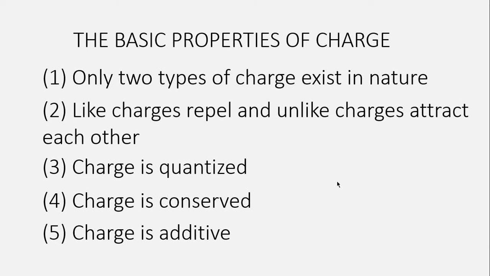The third property is charge is quantized. What is the meaning of charge is quantized? It means that charge exists in fixed quantities. That means if there is a body which has a certain amount of charge, say Q, then this Q may be equal to the charge carried by a single electron, or may be equal to the charge carried by two electrons, or the charge carried by 3 electrons, and so on.